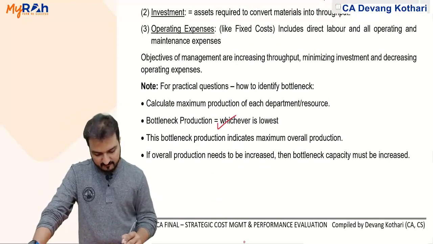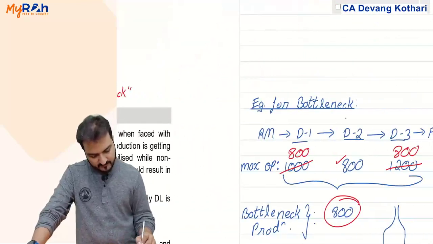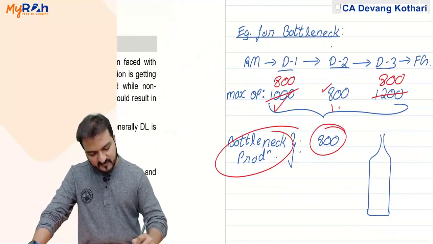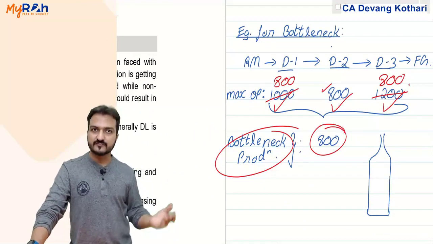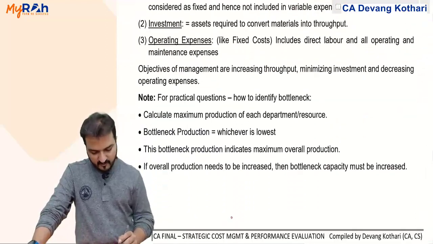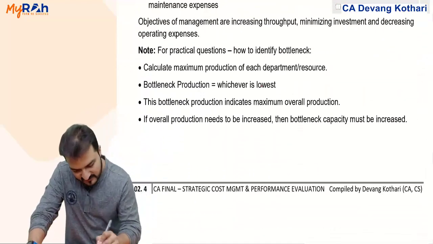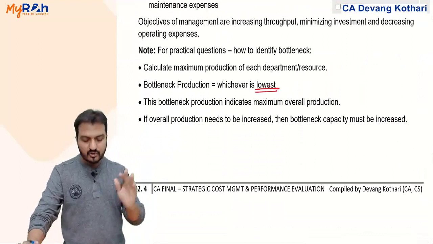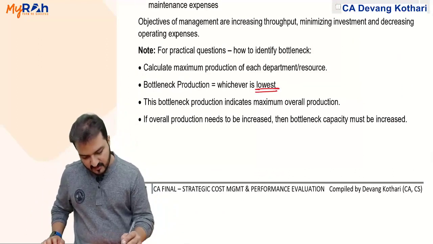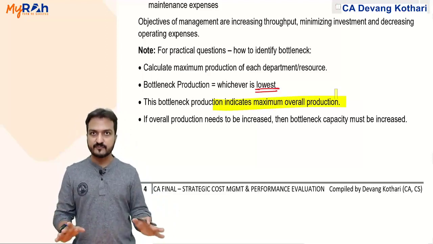So you identify the maximum production of each department, and then bottleneck production is, out of these three, whichever is lowest. 800 was the lowest. So out of all the department-wise maximums, whichever is lowest becomes your bottleneck production. This bottleneck production indicates maximum overall production.